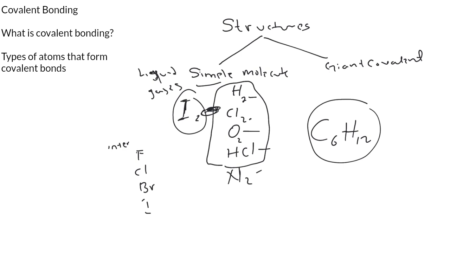Now, we said simple molecules can be liquid or gases. For fluorine and chlorine, at room temperature, they are always gases. And at room temperature, bromine is liquid.